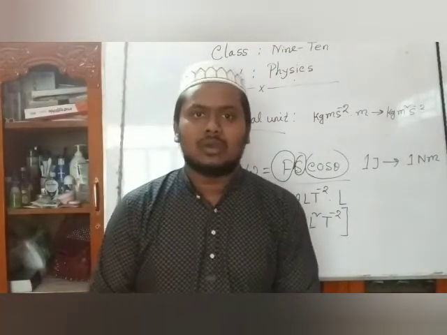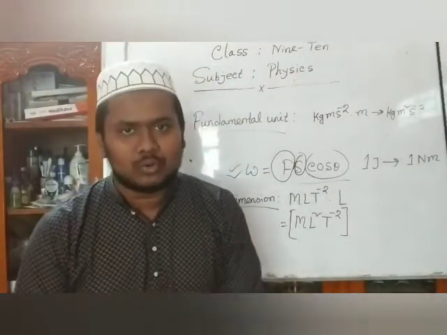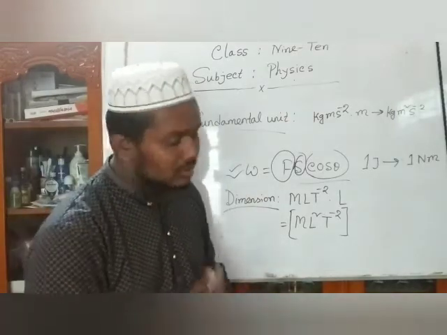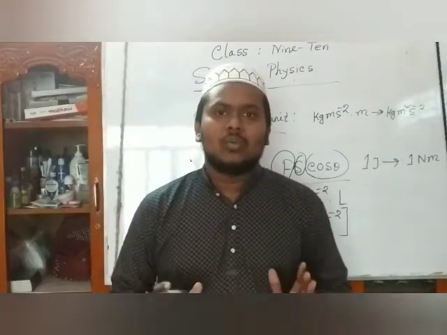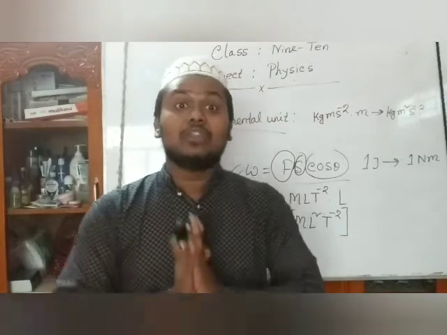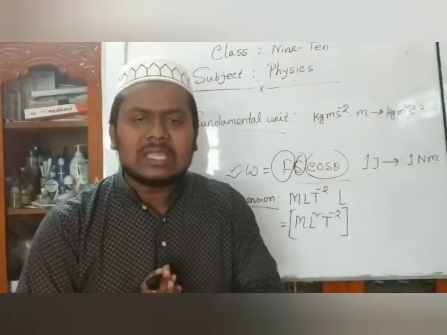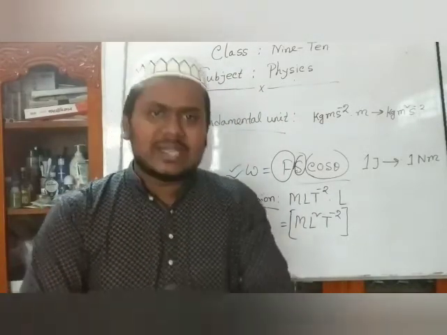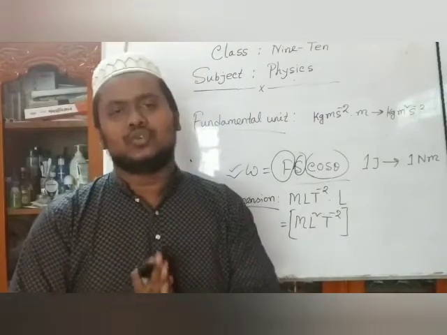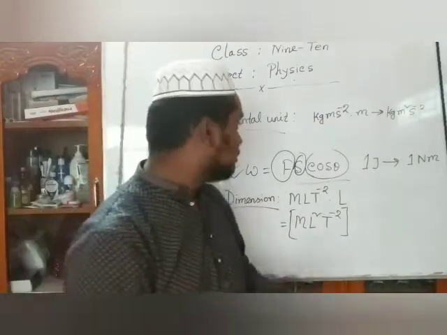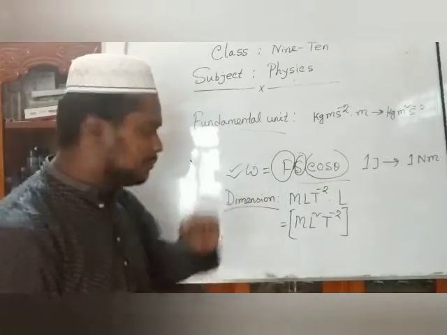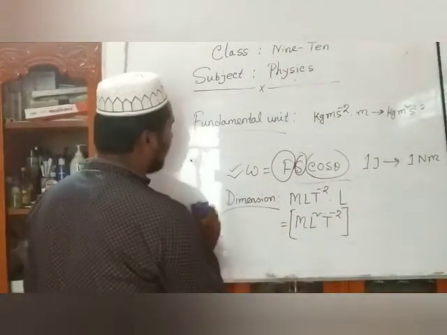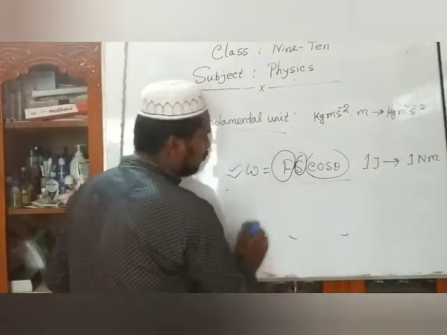If a force of 1 Newton is applied on a body, and the body gets 1 meter displacement along the force, that is called 1 joule. Now we are talking about the types of work.